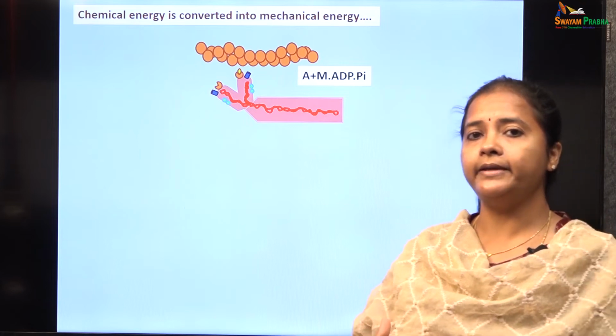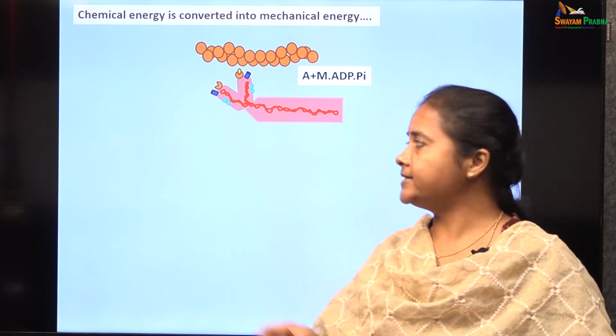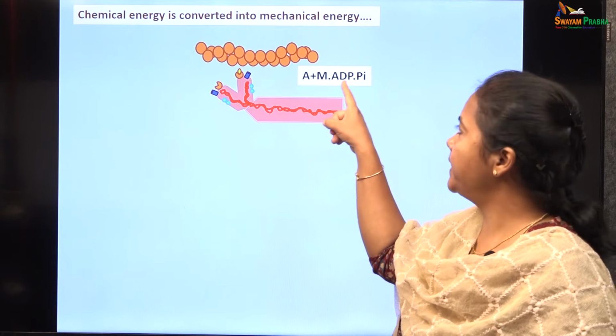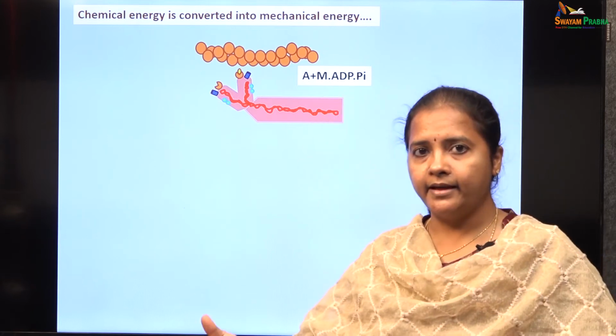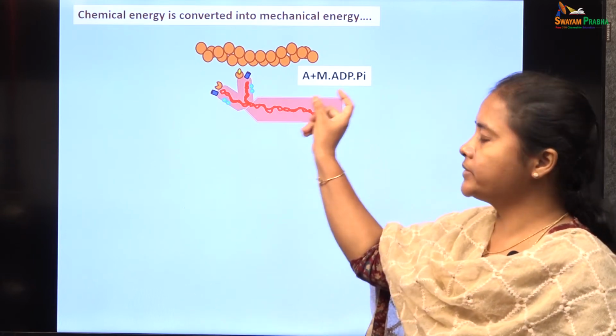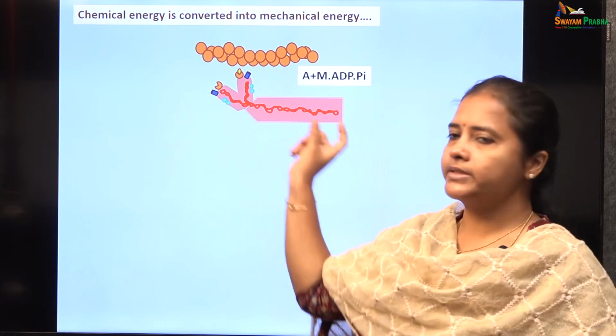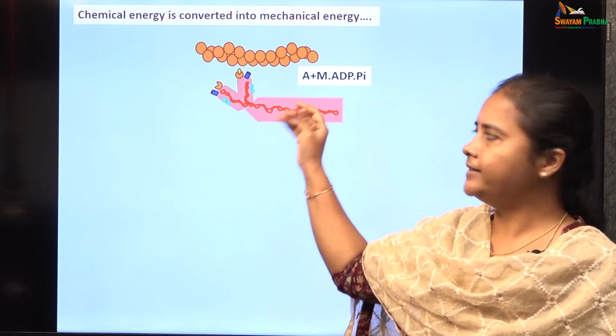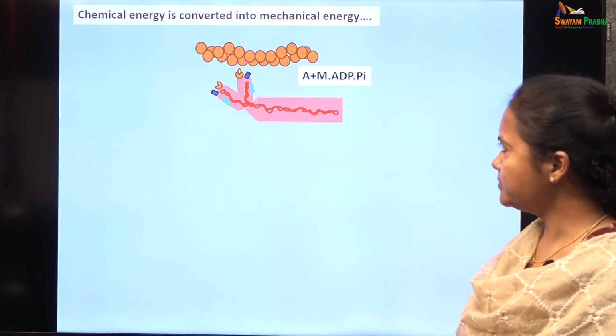The myosin is already present in an energized state, that is, the ATP is hydrolyzed, and the ADP and phosphate are not yet released as energy, but still bound to the myosin molecule. This is called myosin in the energized state, with the actin molecules above it.